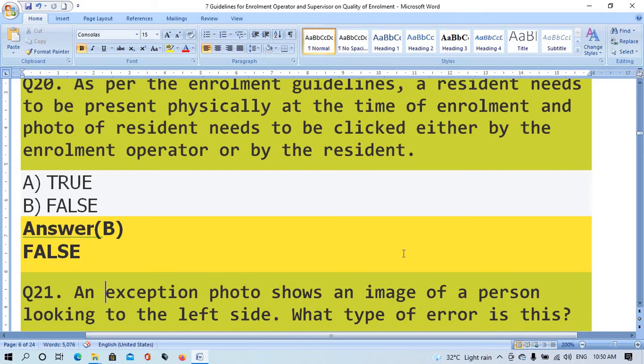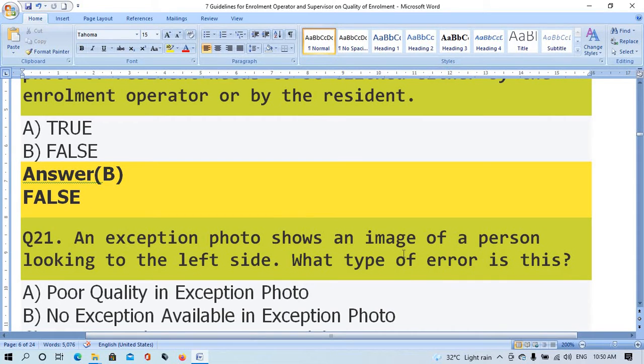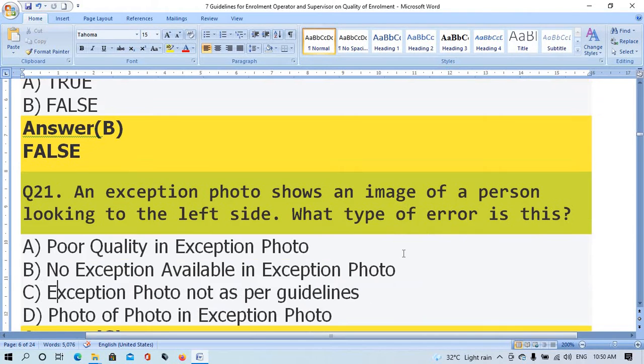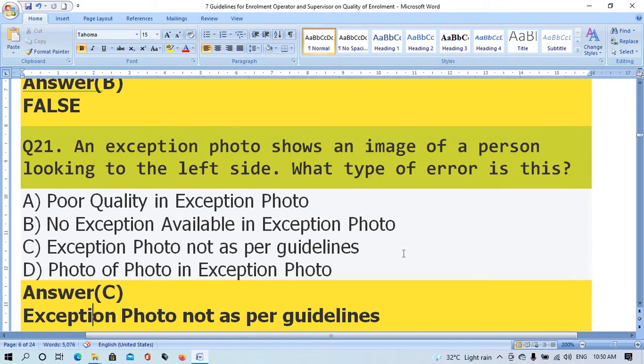Question number 21. An example photo shows an image of a person looking to the left side. What type of error is this? Option A, poor quality in exemption photo. Option B, no exemption available in exemption photo. Option C, exemption photo not as per guideline. Option D, photo of photo exemption photo. The right answer is option C, exemption photo not as per guidelines.